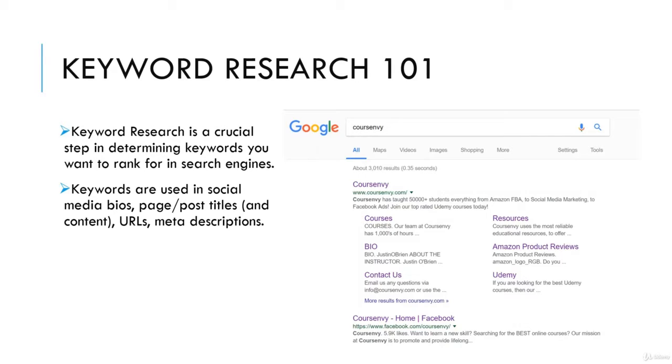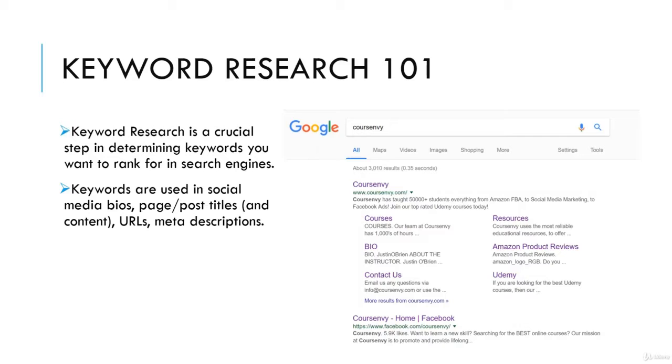Yes, you can build your brand awareness eventually around your business name and rank organically for your business name, i.e. Course Envy, as you can see in this Google search screen. But in the meantime, you want to be found via organic searches.